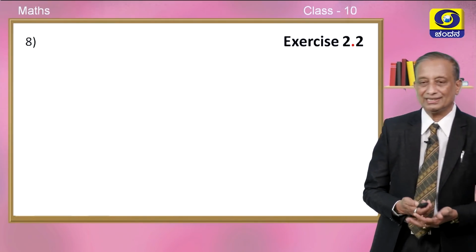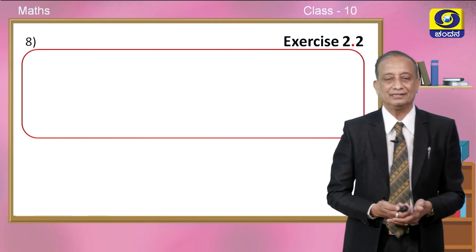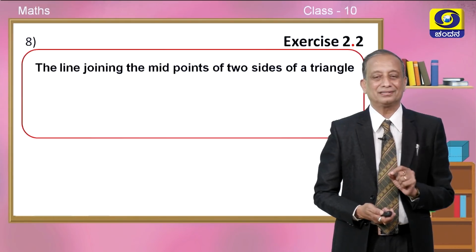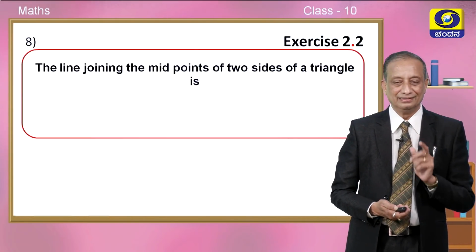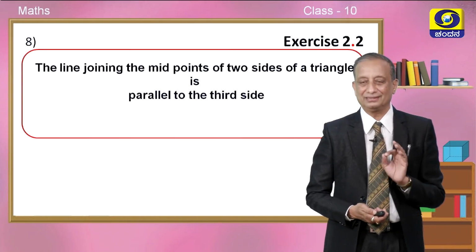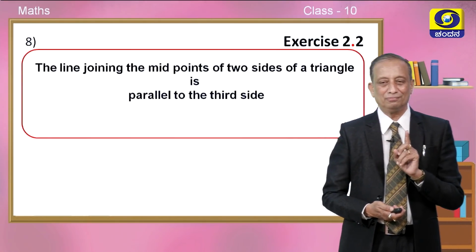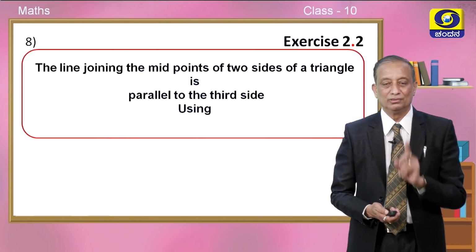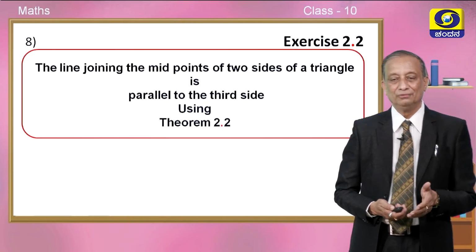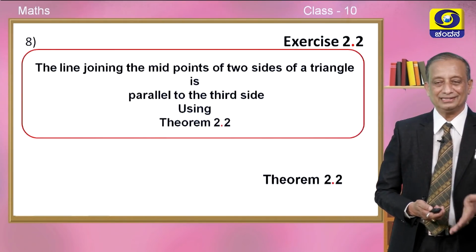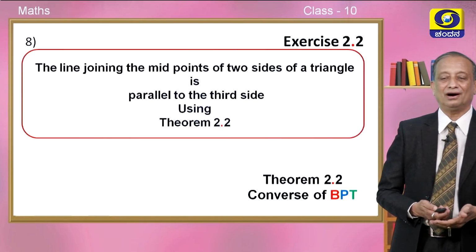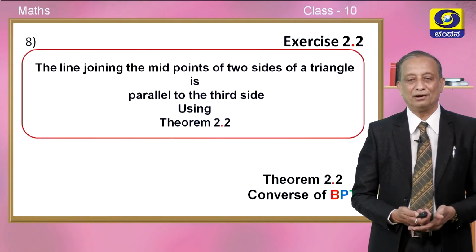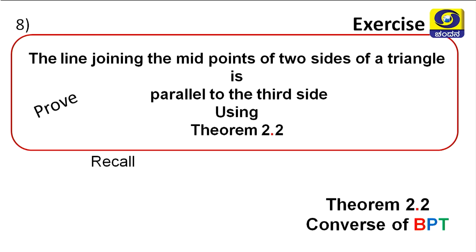So, now we will go to exercise number 2.2, in particular the 8th problem, children. It states that the line joining the midpoints of any 2 sides of a triangle is parallel to the third side. We have heard this problem in the previous year. Can you recall this, children? But the question says you must use theorem number 2. Which is theorem number 2, children, in this chapter? So, theorem number 2 is the converse of BPT. Using the converse of BPT, the question demands that the midpoint theorem has to be proved. We have to prove this.